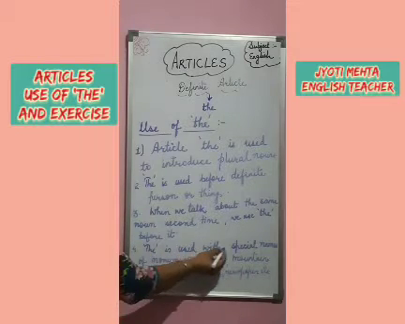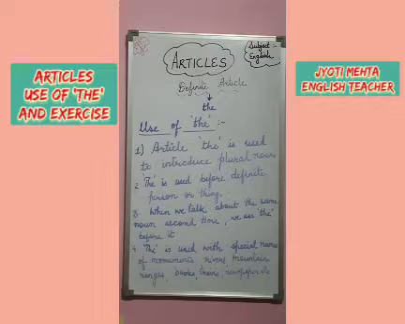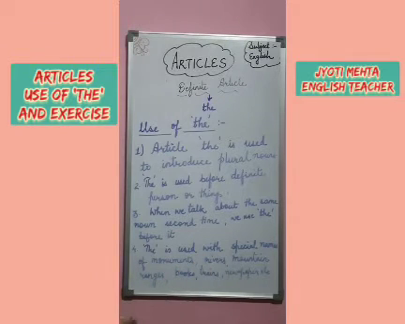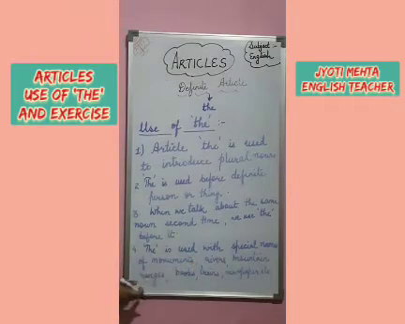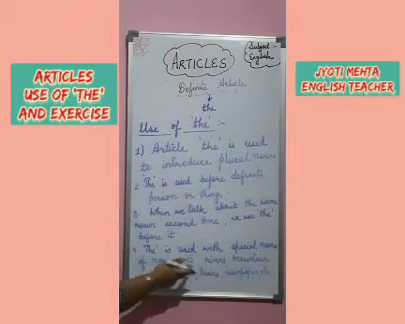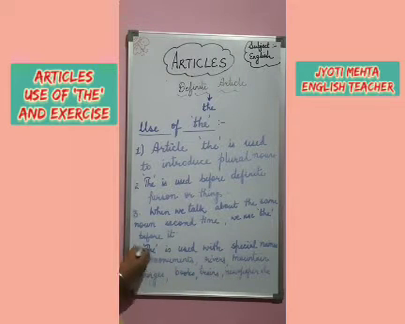Next, the is used with special names, with unique things, like the names of monuments: the Taj Mahal, the Qutub Minar; the names of rivers: the Ganga, the Yamuna; the names of mountain ranges: the Himalayas. Okay. Next is the names of books: the Bible, the Ramayana. Next is the names of trains, like the Rajdhani. Next is newspapers: the Times of India, the State Times. So with all these special names, monuments, rivers, mountain ranges, books, trains and newspapers, we use the before it.